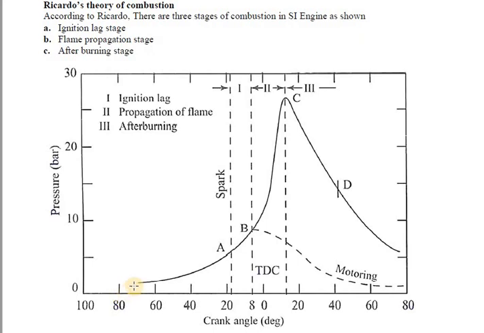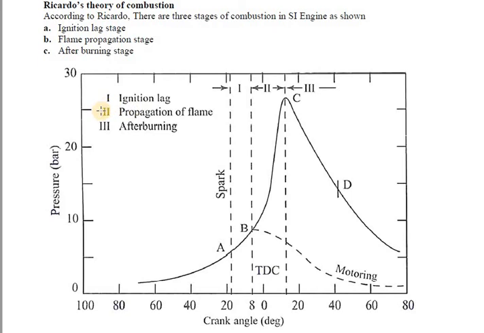There is one curve shown here, which represents the complete combustion process in the SI engine. This indicator diagram is divided into three stages, as I told you, and the first stage in SI engine combustion is the ignition lag.